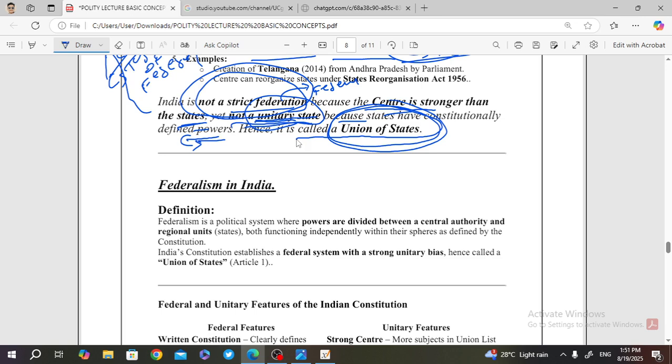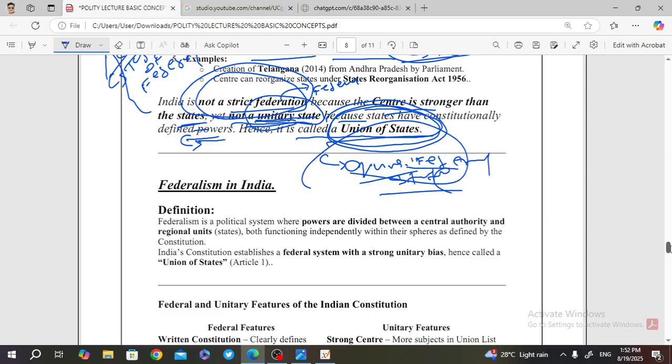Do you get my point? Hence, India is a union of states, or you can say India is a quasi-federal country. India is a quasi-federal state. That means we have some federal features, we have some unitary features. So, India is a quasi-federal state. Would you get my point or not?